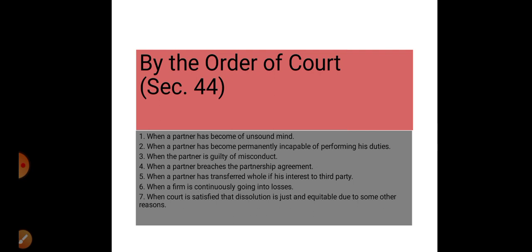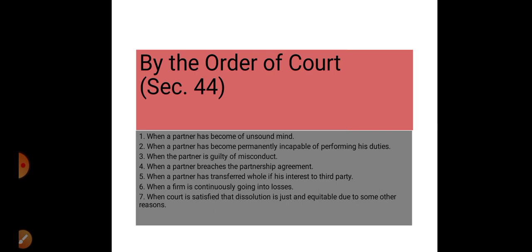When a partner becomes of unsound mind, it means that the partner will not be able to take any decision in the firm. And it means that if there are two partners in the firm and one has gone of unsound mind, then the other one will remain in the business, but with the one partner, there will not be any partnership firm. It will be converted into the sole trading business. So the partnership will be dissolved by the order of court.